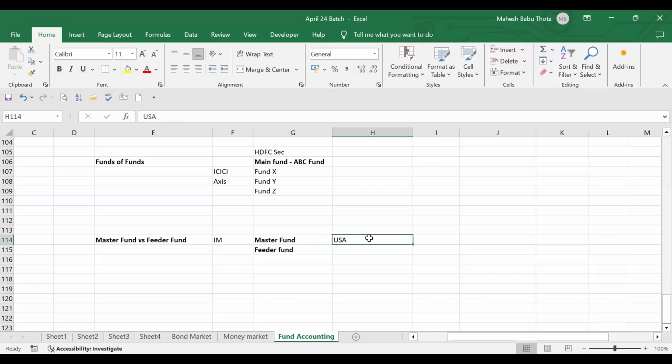Suppose I'm launching this fund and the majority of the investors are from India, then I launch this fund in India only. So wherever I expect the majority of the investors in the fund, there itself I'll establish this master fund.